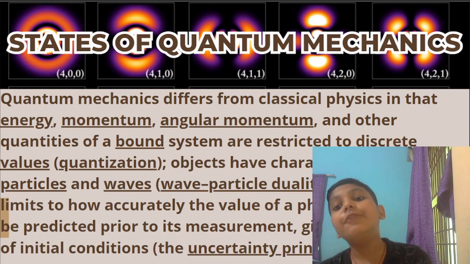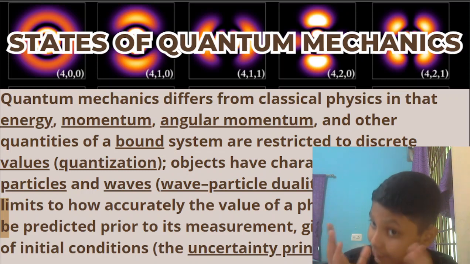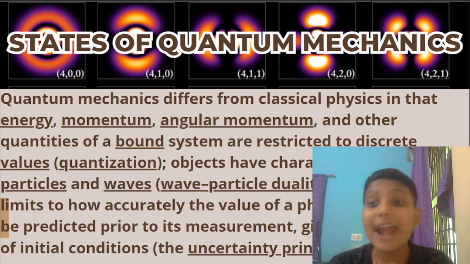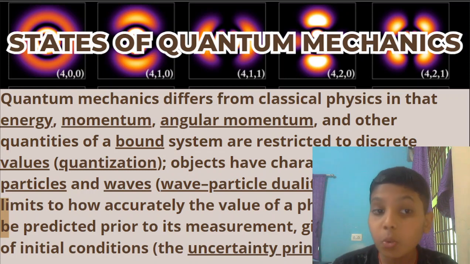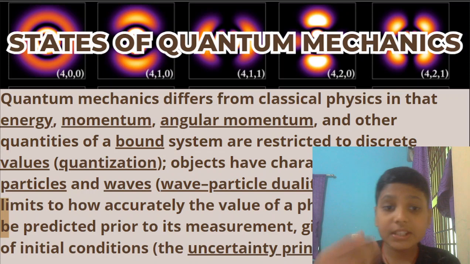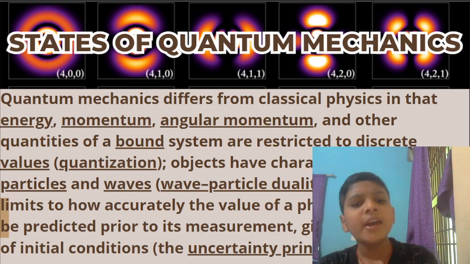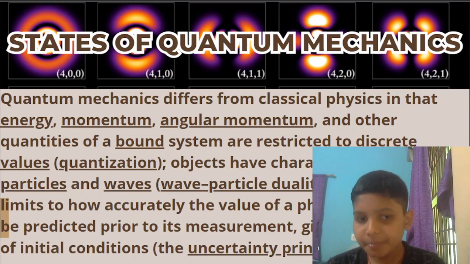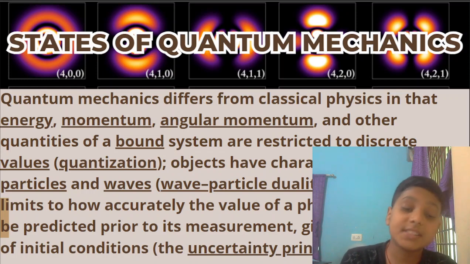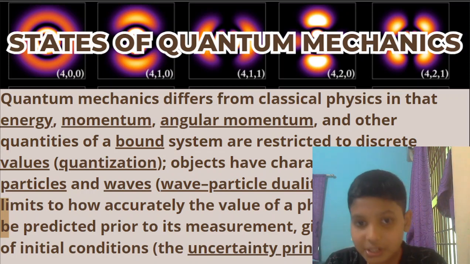Quantum mechanics differs from classical physics, which I was just talking about, in that energy, momentum, angular momentum and other quantities of a bound system are restricted to discrete values, which is known as quantization.